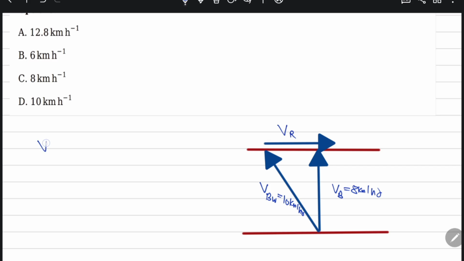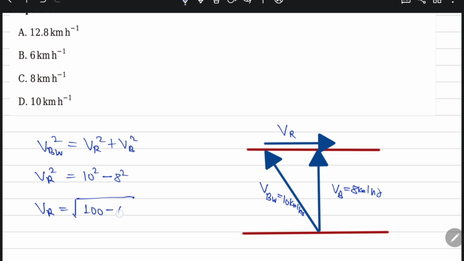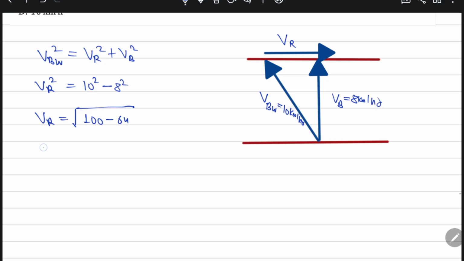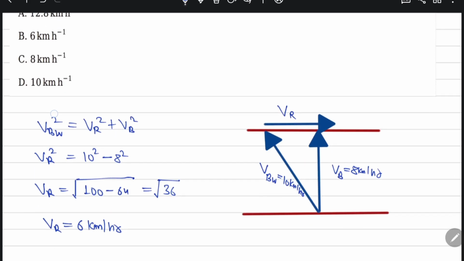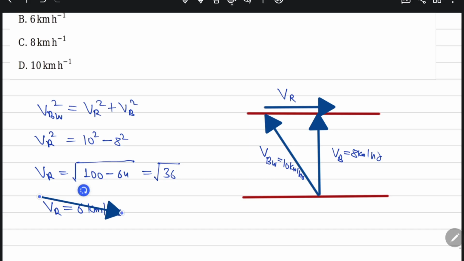So we can just apply the Pythagoras theorem. Velocity of boat with respect to river squared is equal to velocity of river squared plus velocity of boat squared. They are asking velocity of river squared, and we know it is 10 square minus 8 square, which is 100 minus 64. So velocity of river squared is 36, so the velocity of river comes out to be 6 kilometer per hour.